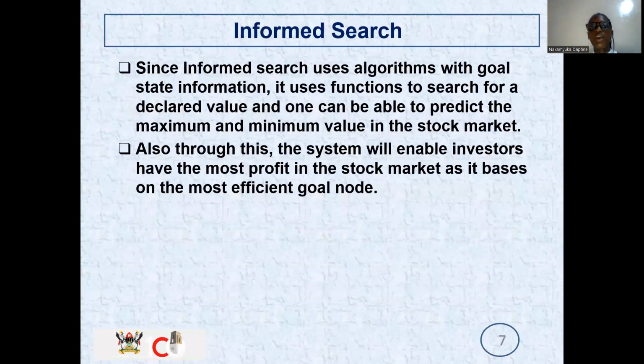So how are we going to apply the informed search during our project? Since informed search uses algorithms with goal state information, it's going to use functions to search for a declared value from the datasets, and one will be able to predict the maximum and minimum value in the stock market. Also, using this search, the system will be able to identify the most profit in the stock. Like, we'll be able to tell the investors that now it's time to invest because the profits are high, based on the most efficient goal node.